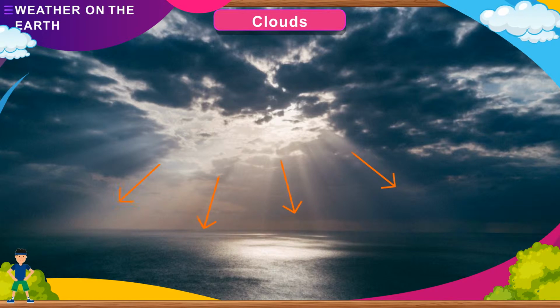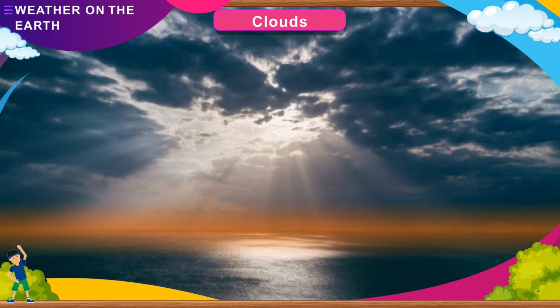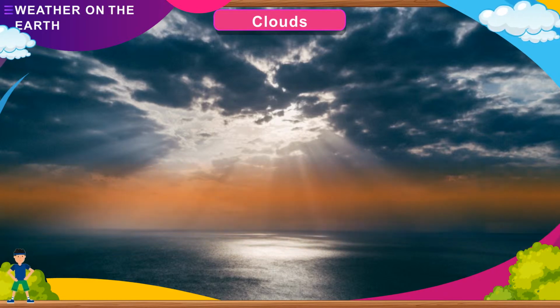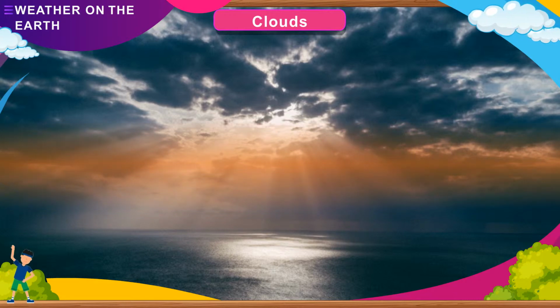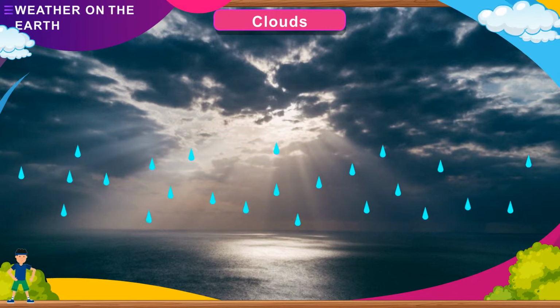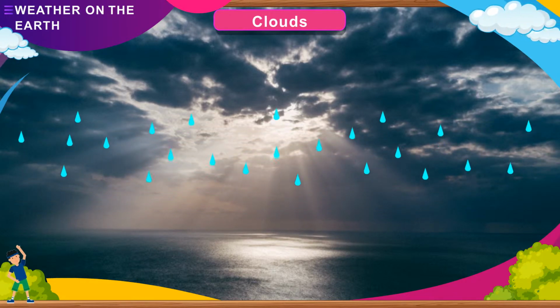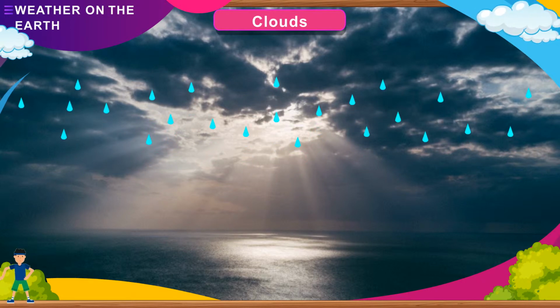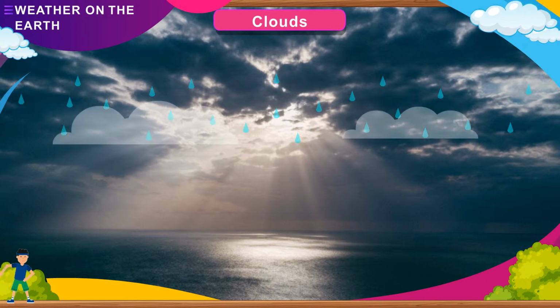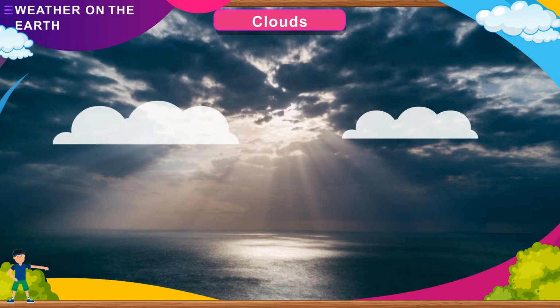The sun's heat warms up the air. It makes the air light and it rises up. The water vapor in air rises up with it to form clouds. So, the sun also affects cloud formation.